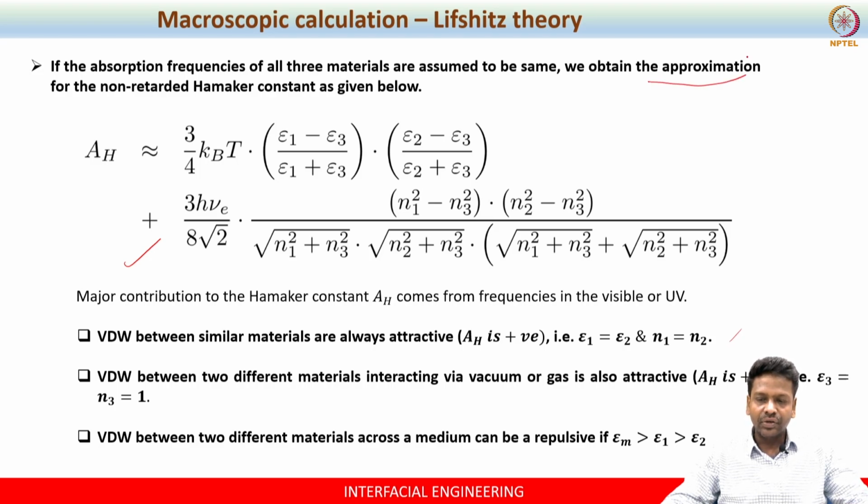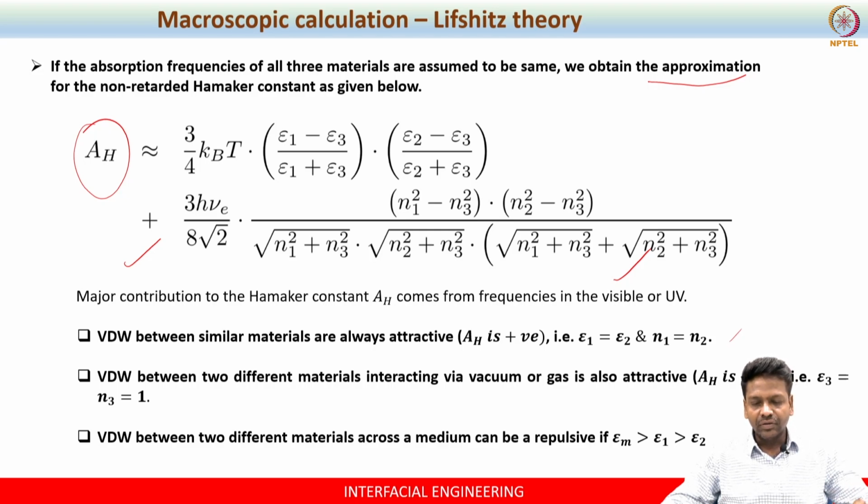That is, when you say that the absorption frequencies of all three materials are going to be the same, then you can very well use this equation. This is quite a compact equation. This Hamaker constant is always positive, except for a few cases. If the Hamaker constant is positive, the van der Waals energy that we get will always be negative.